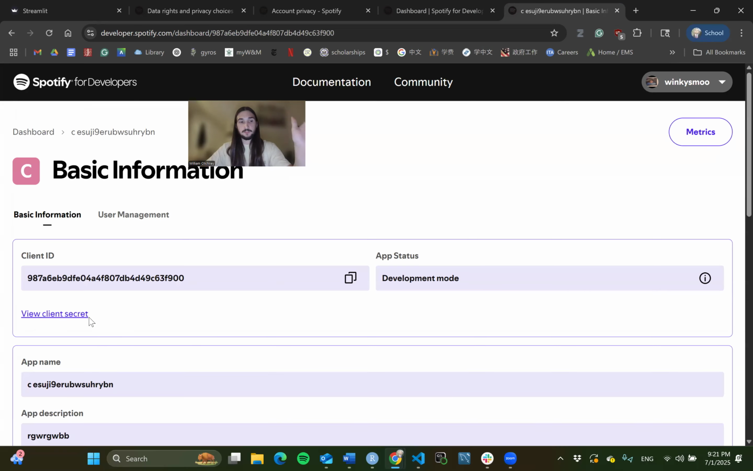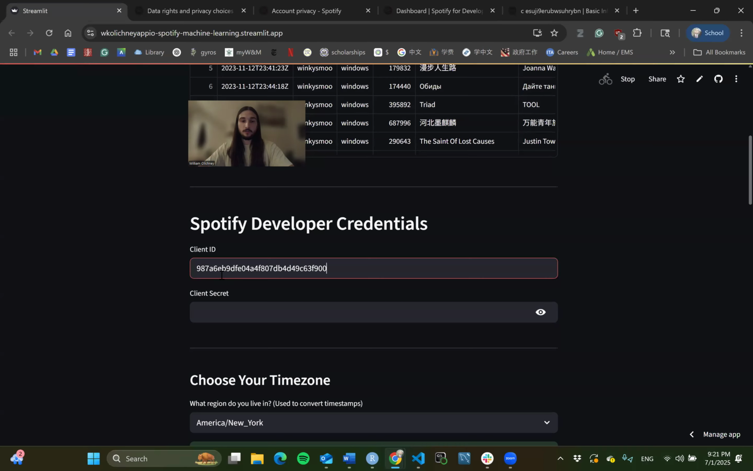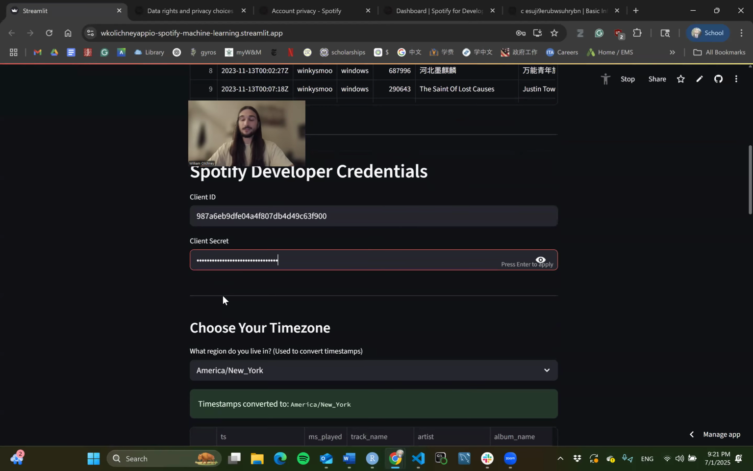Cool. Now you get some interesting login information. You get client ID and client secret. You're not supposed to share this stuff, so I'm going to delete this right after anyways. But this is kind of like your username, and then this is your password. And we're going to use these to get another authentication thing. Hit enter.